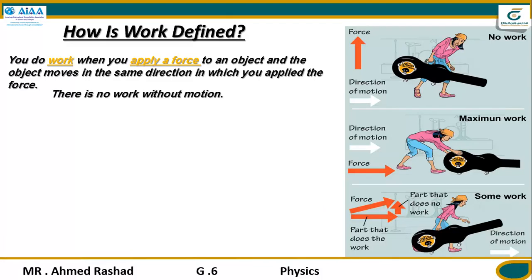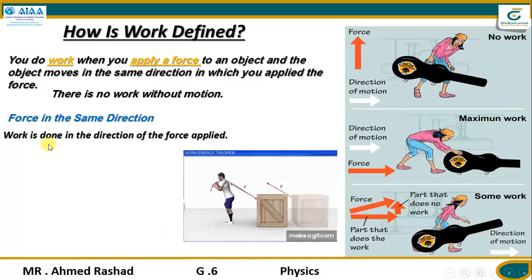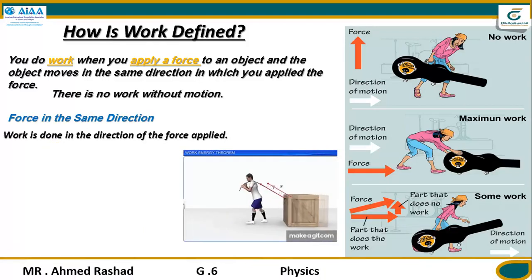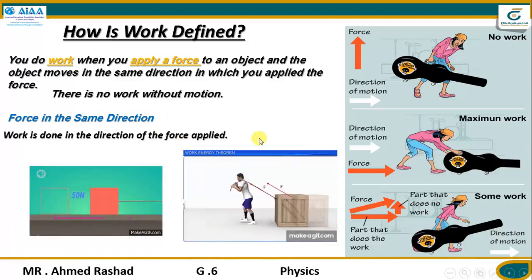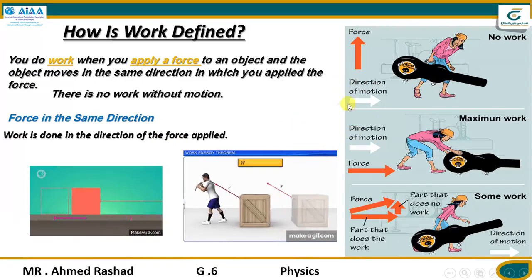So force is in the same direction of the motion. Work is equal to force times distance times the cosine of the angle.